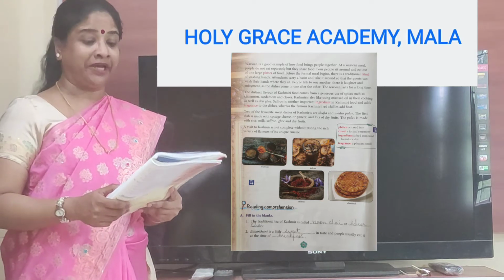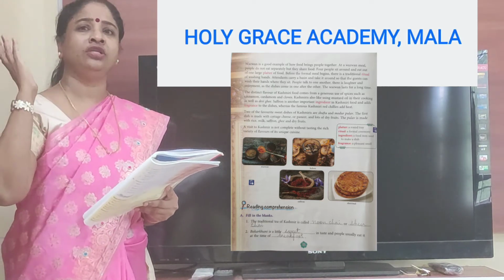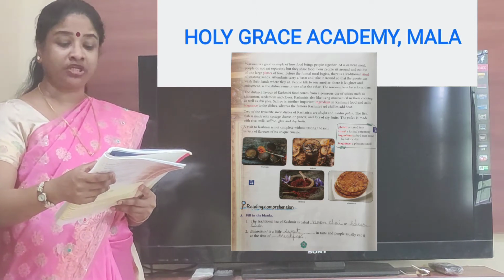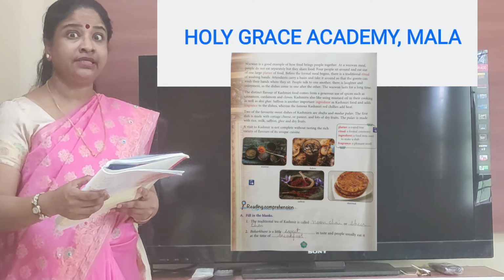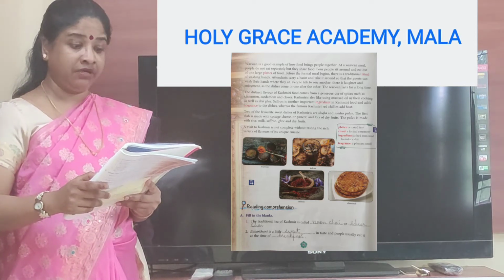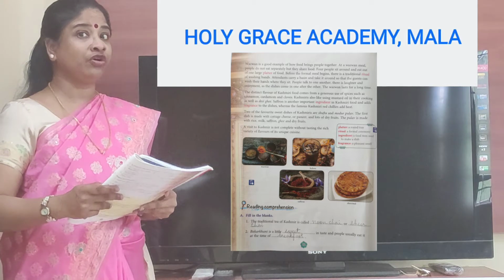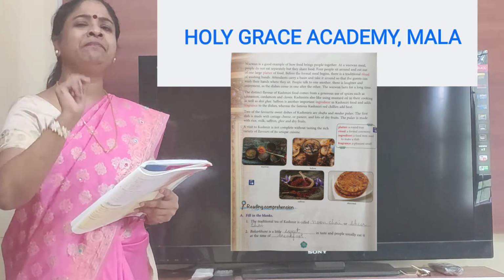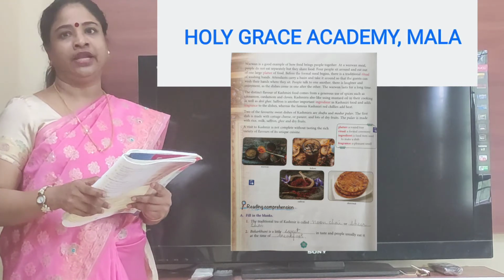Children, they'll take more time. So you see, the Vazwan lasts for a long time. The distinct flavor of Kashmir food comes from a generous use of spices such as cinnamon. Please underline these: cinnamon, cardamom and cloves. You've come across these words earlier also in your EVS book, the same chapter, food. So cinnamon, cardamom and cloves.